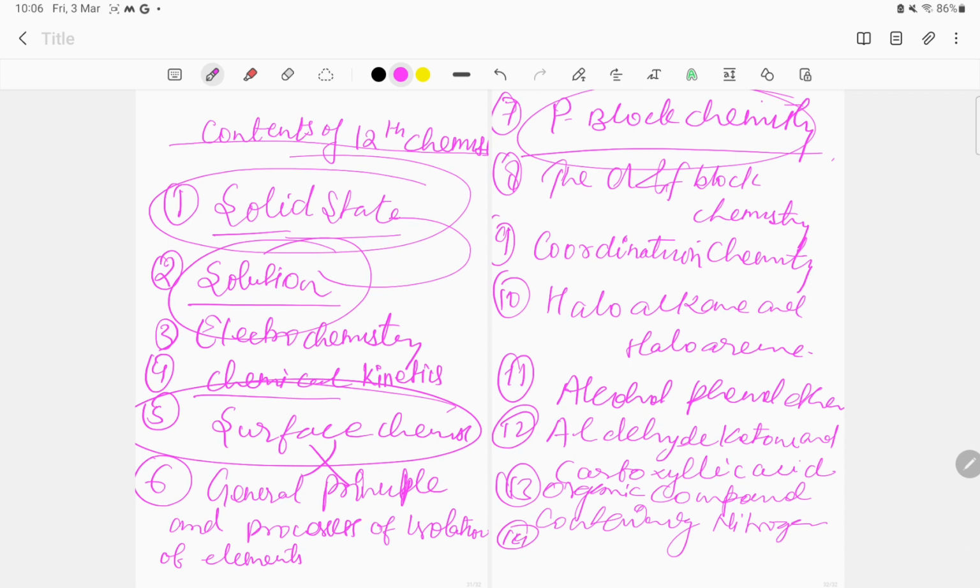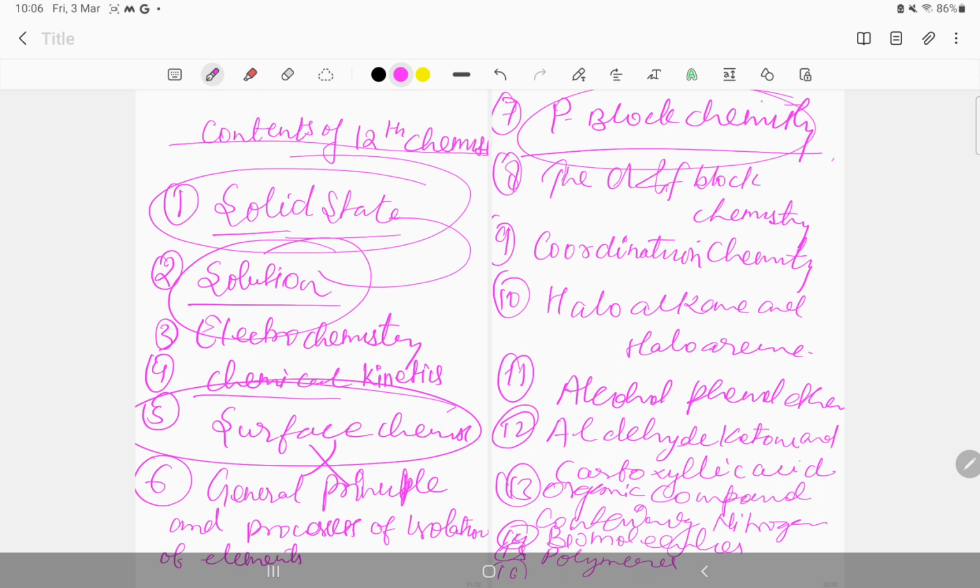Similarly, the next chapter that we will study is biomolecules. Similarly, this 15th chapter is polymers. But this year polymers is also deleted. I think that next year, in 2023, maybe polymers and so many other chapters will be deleted as earlier.